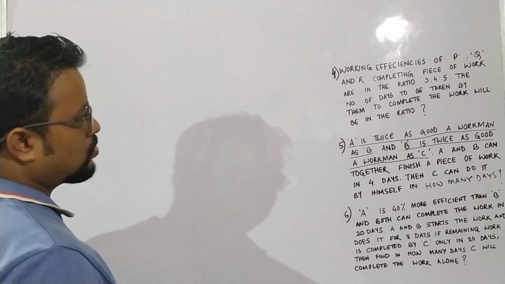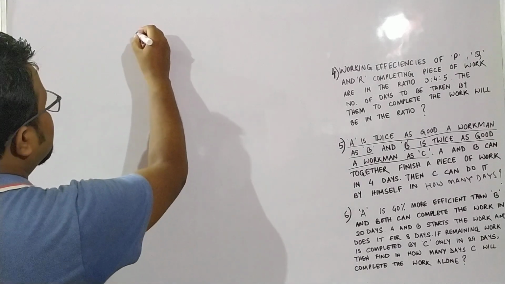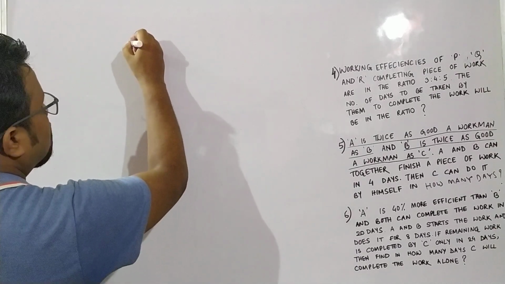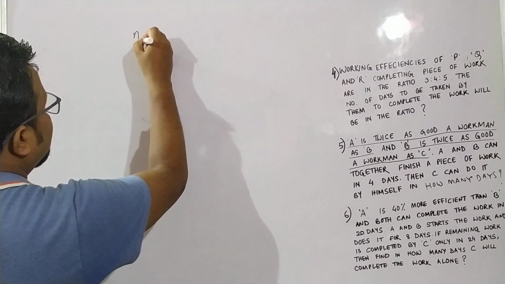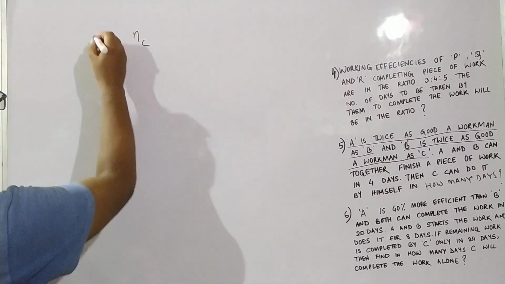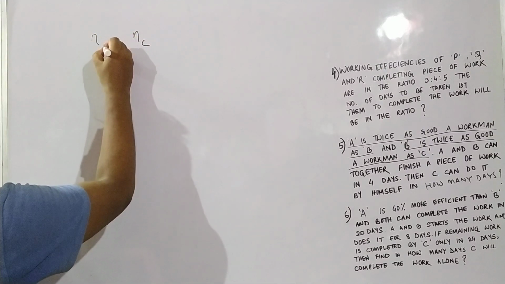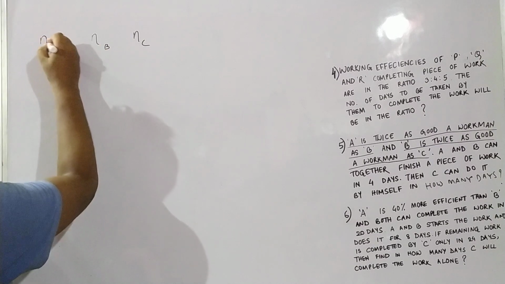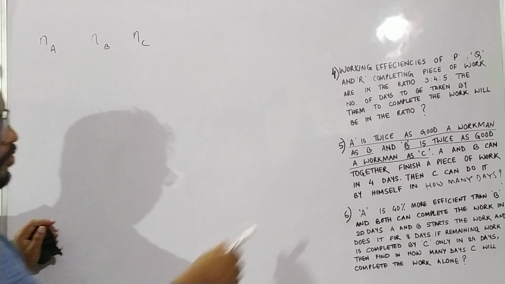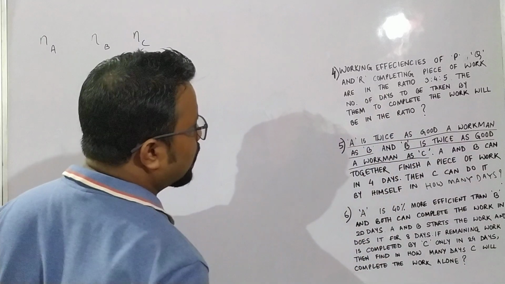What do you mean by this? Efficiency of C, efficiency of B, efficiency of A. From these lines, what can we conclude?